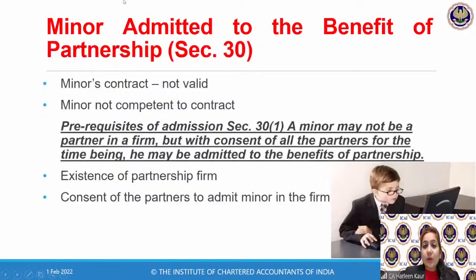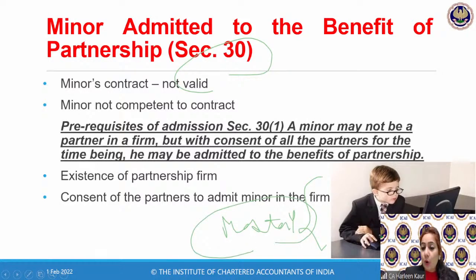Now, the second case, we are going to talk about Section 30. Who is your favorite baby sitting over here? Let's name him Master Y. Nowadays children have also become very tech friendly. Although he's a little baby over here, somebody who is less than 18 years of age is considered a minor.